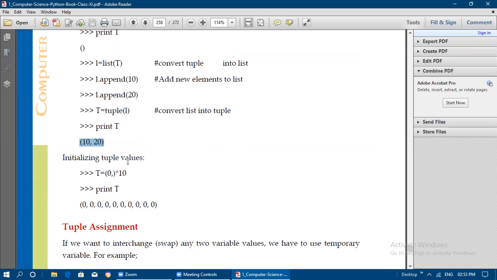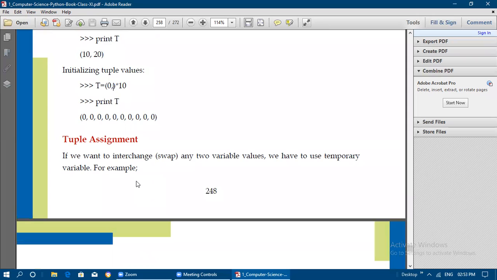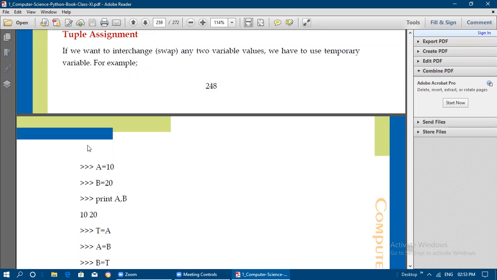Initializing tuple values. How can we assign the initial values to the tuple? In the following method we can assign. If you want to assign one value 10 times, you can give like 0 comma. That is one single element. That same element needs to be repeated how many times? 10 times it should be repeated. So the replication is done here with the help of the star, so if you print t, that 0 is printed 10 times. This is the manner in which we can initialize the tuple values. Initialization means assigning an initial, starting value.